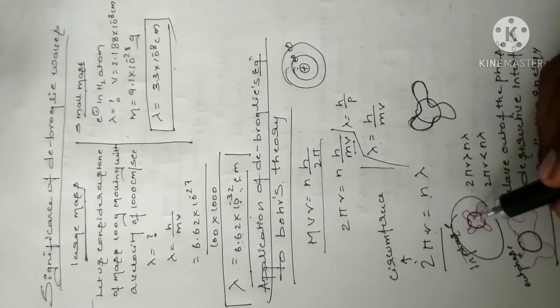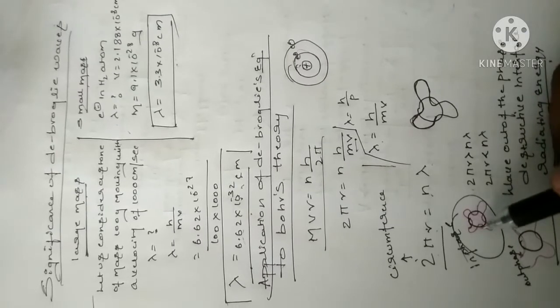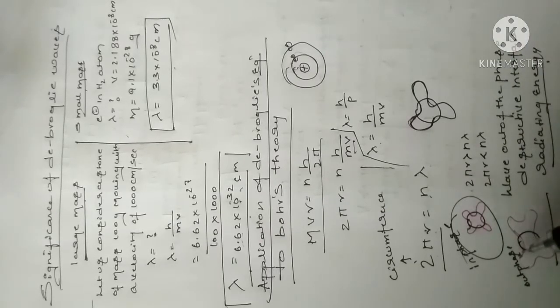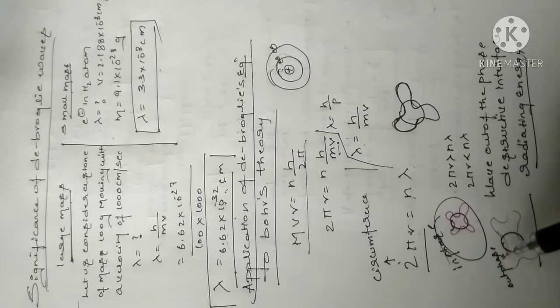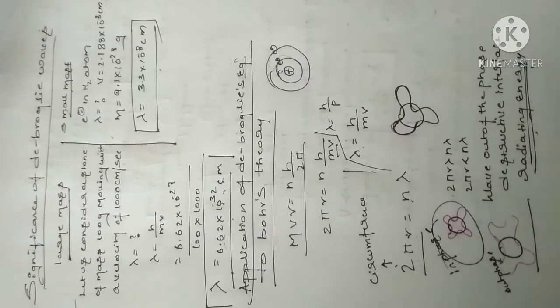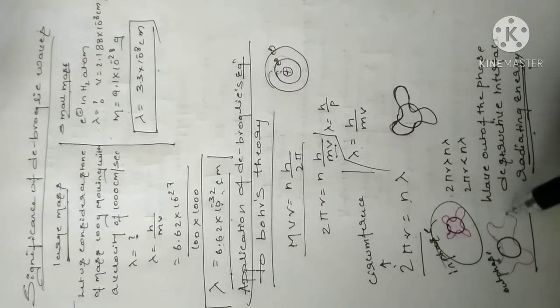If the electrons are moving in phase, 2 pi r is equal to n lambda. If the electron wave is out of phase, there is destructive interference and it radiates energy. Radiating is nothing but losing energy; it simply wastes energy while rotating in the outside orbits.